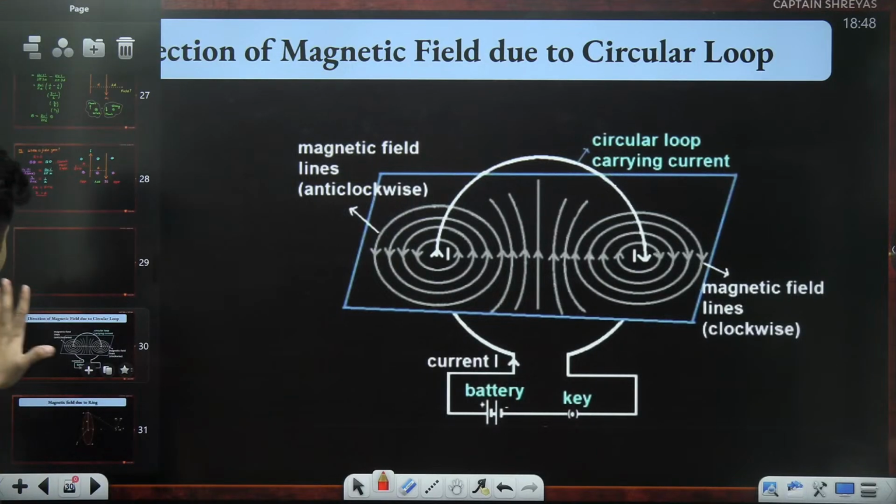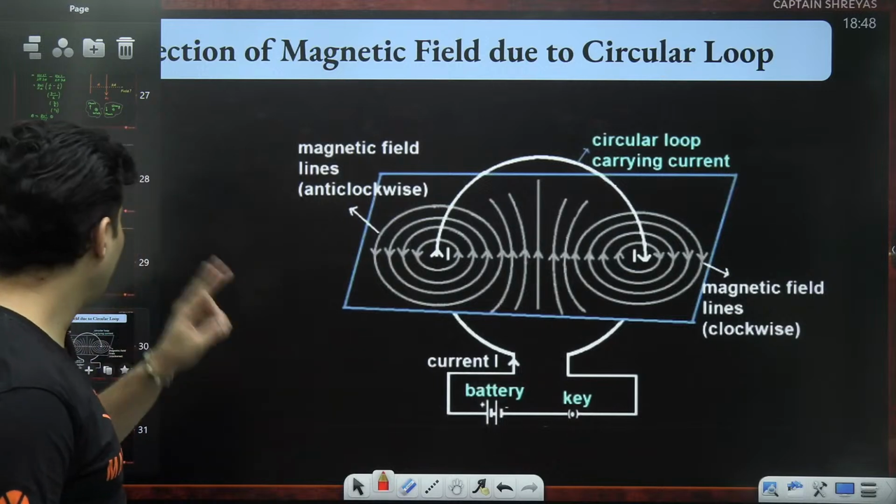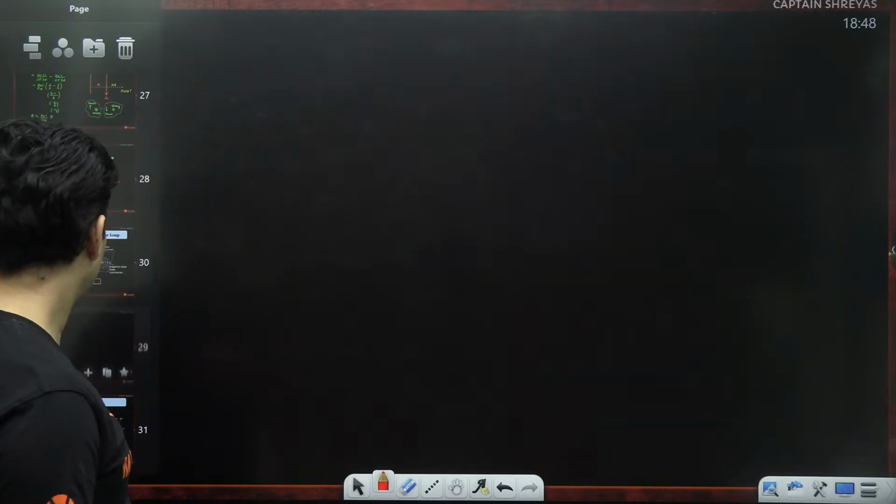Yep. Now, there are 2 main parts of such a problem.